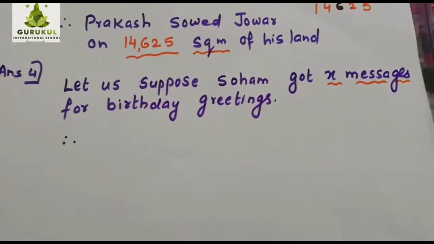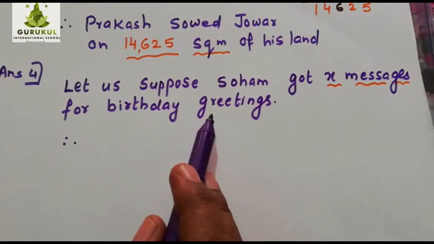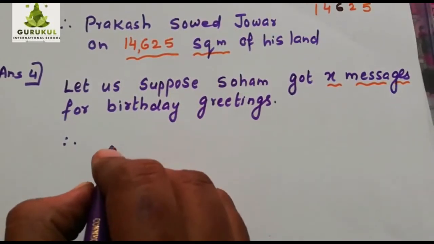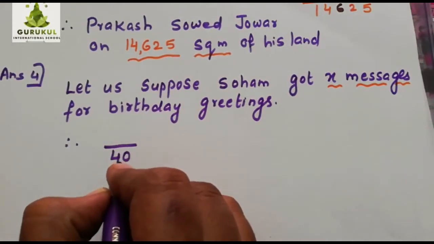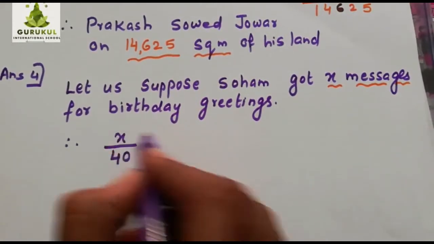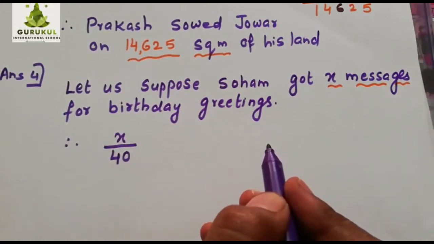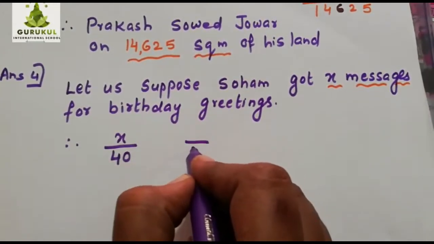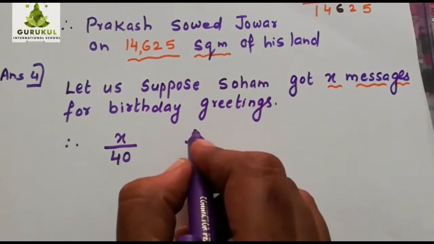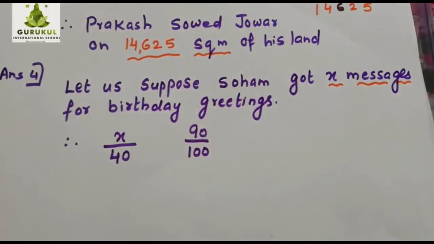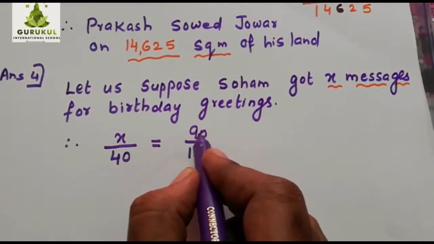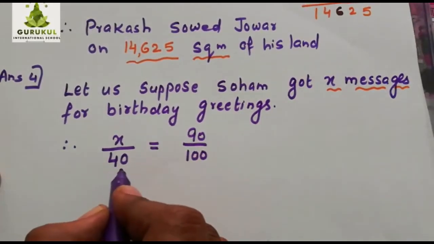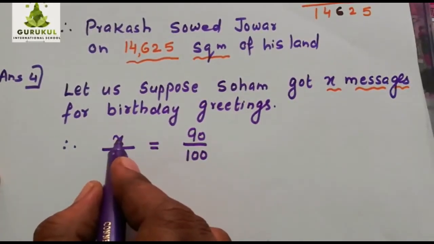The number is asked. Let us suppose Soham got x messages for birthday greetings, only x messages he got. This means what? It is given out of 40 messages. He got 40 messages in all. Out of that, x are of birthday. Is that clear? In the second sentence, it is given 90%. So that means out of 100, 90 messages were of birthday. Is it clear? So these two ratios will be equal. So out of 40, if he got 40 messages, how much are birthday greetings?